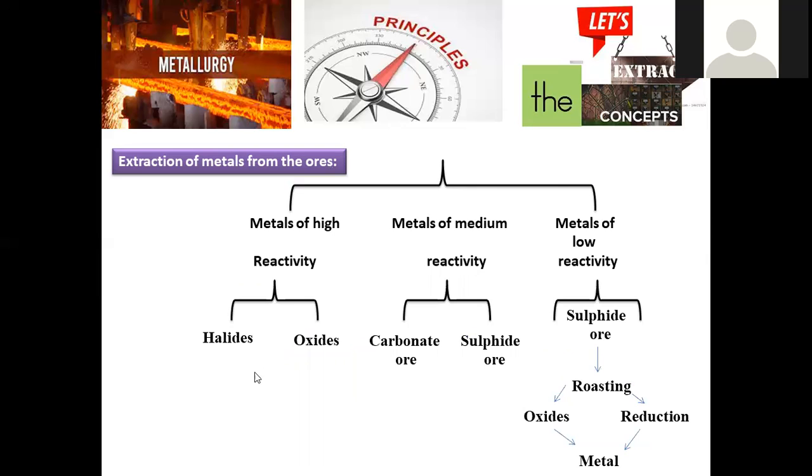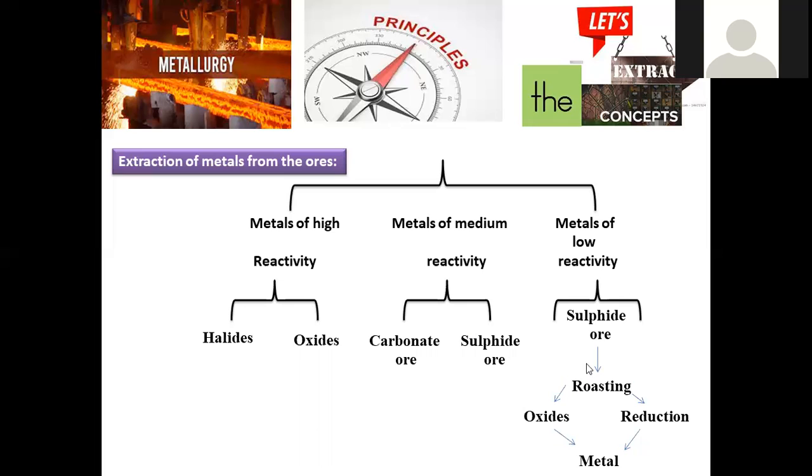So here, metals of high reactivity, either halides or oxides, we just discussed. If you go with sodium chloride, magnesium chloride, or magnesium oxide, all these are part of this high reactivity. Moderate reactivity, carbonates and sulfides will be there. Magnesite is an example, and the sulfide, iron pyrites, is the simplest example under this category.